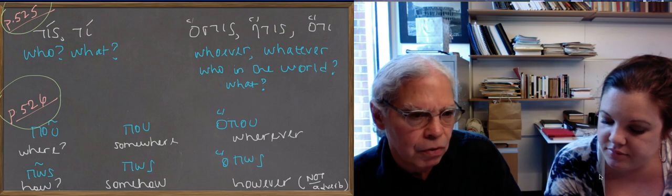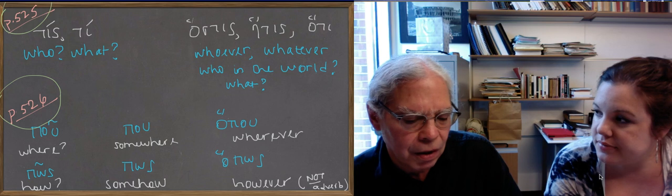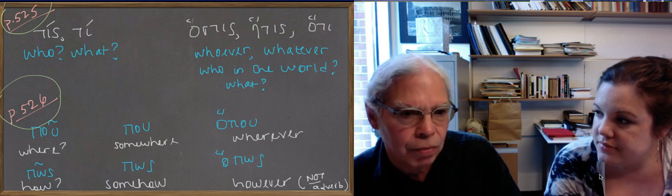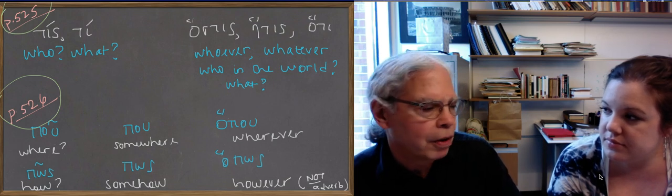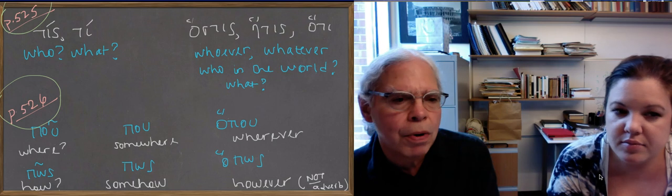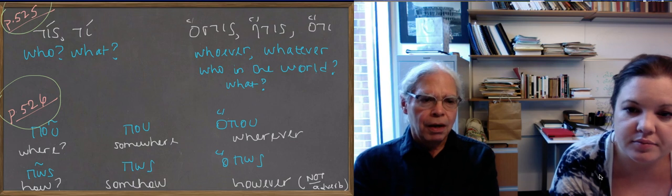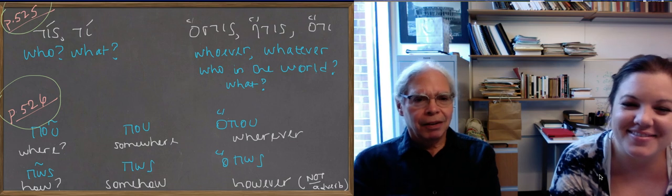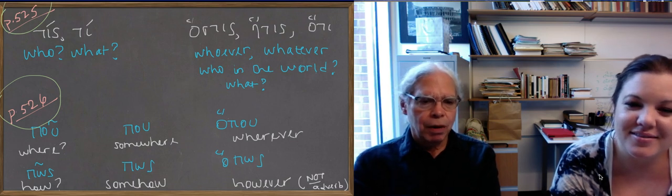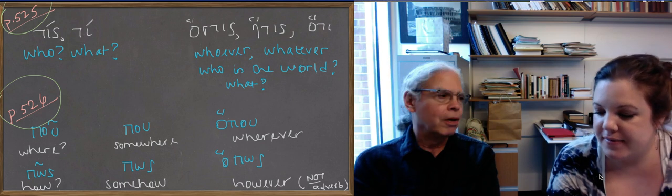On page 526, there's another continuing chart of direct interrogatives and indirect interrogatives, which can also be relatives, but also the indefinite adverbs or particles that are results of them. So if we look at pou, okay, when it has an accent, it's a question word. It asks where. When it doesn't have an accent, it means somewhere, okay? And when we have the ho in front of it, it means wherever, okay? Not wherever the expletive, but wherever I went, wherever you did, that wherever.